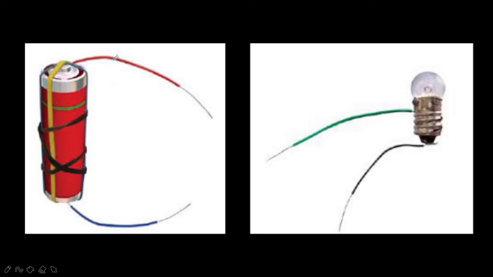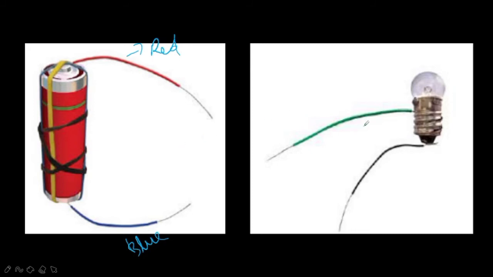Which color do we use? We use the red color here, right? I took the red one and then the blue one, and I fixed the red one's end to the positive terminal, and the blue wire's one end to the negative terminal of the cell with the help of a rubber band. If you don't have a rubber band, you can use sellotape or anything else.